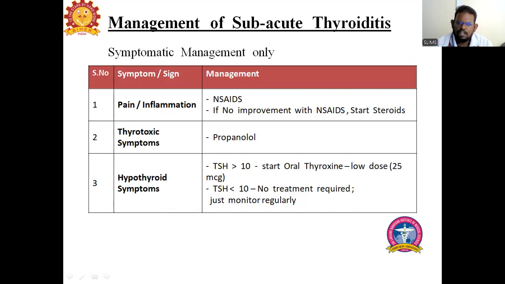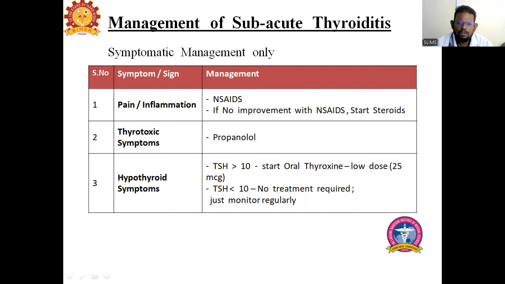So propranolol, what is propranolol? Propranolol prevents the conversion of T4 to T3. T3 is the most active form. So this conversion we have to prevent using propranolol.